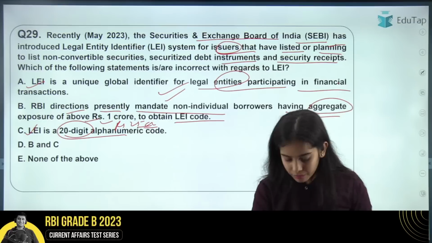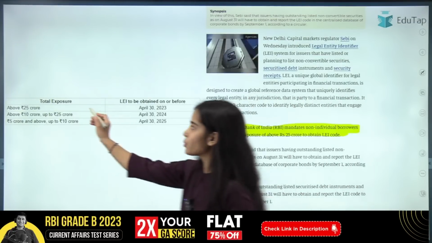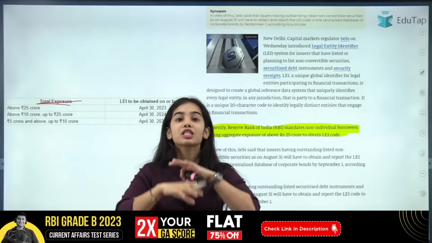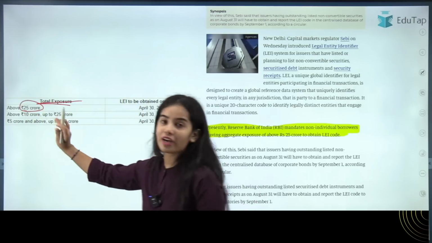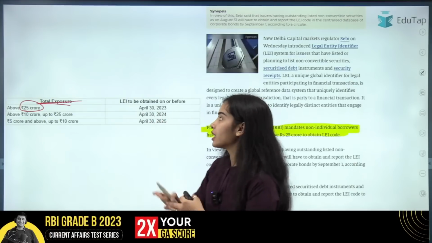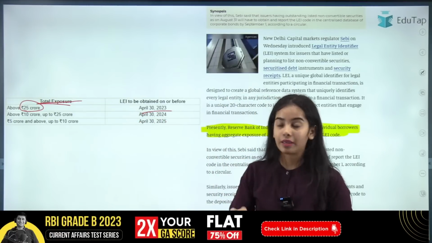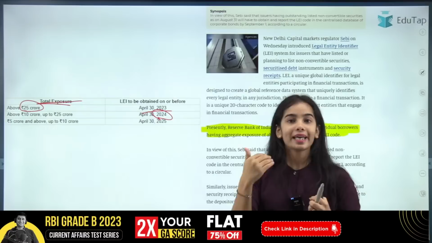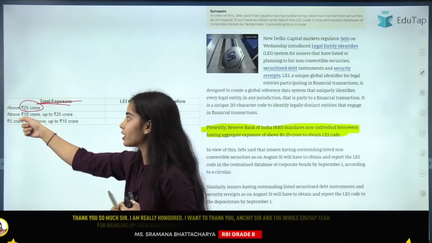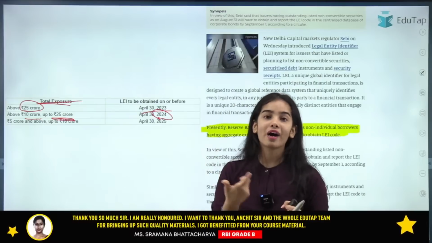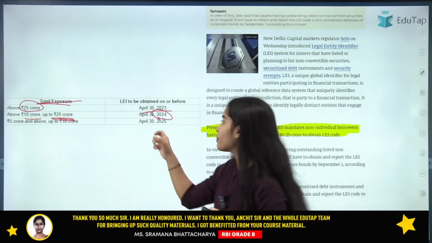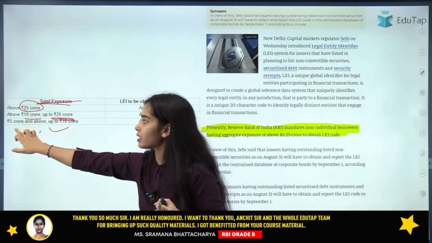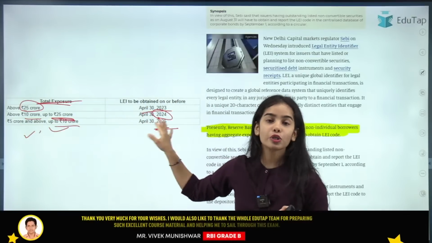Yes, 25 crore. So here you can see that if the non-individual borrower has a total exposure of more than 25 crore, then they need to have LEI currently. But by April 30, 2024, if the total exposure of the non-individual borrower is above 10 crore and up to 25 crore, they also need to have LEI. And by 2025, a non-individual borrower that has 5 crore and above and up to 10 crore also needs to have the LEI.